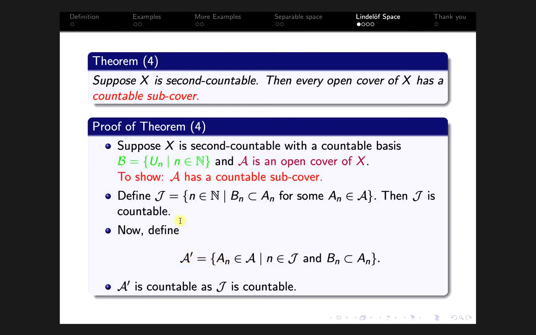So there exists some one-to-one correspondence between J and A prime. Therefore there is some bijection from J to A prime, and J is countable, so A prime is also countable. Okay, so A prime is countable as J is countable.